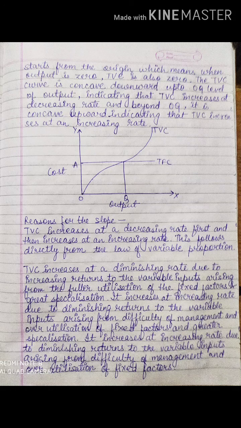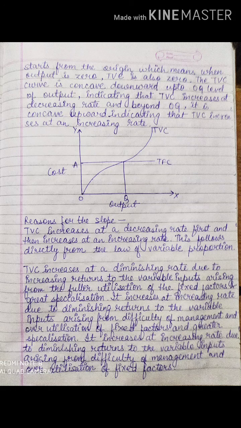Fine. Do remember, in the beginning it is concave downwards. What is it showing? It is showing that it is increasing but at a decreasing rate. Fine. Now beyond OQ, it is concave upwards. Why? Because there it is showing that it is increasing but at an increasing rate. Am I clear? Now what is the reason behind it? Why does this curve slope in such a way?